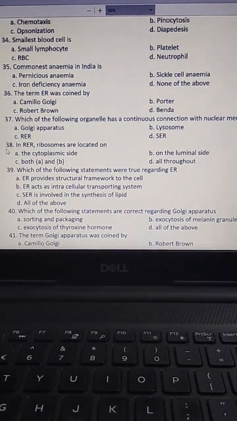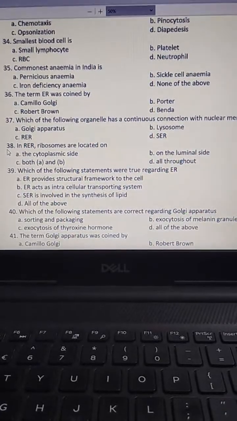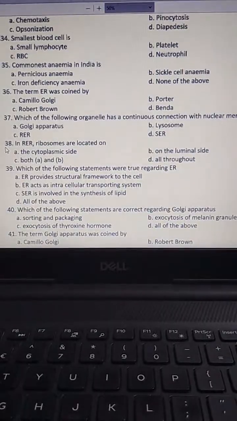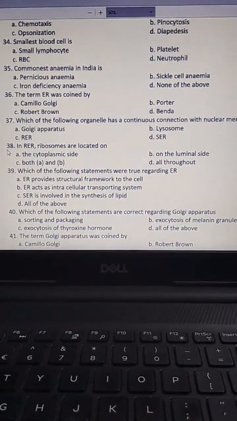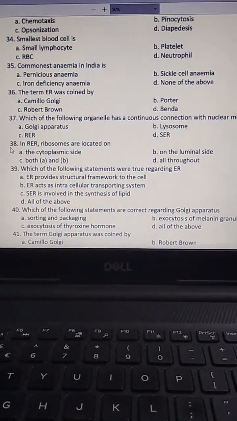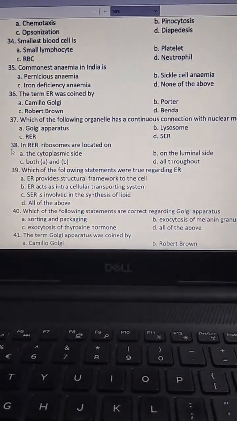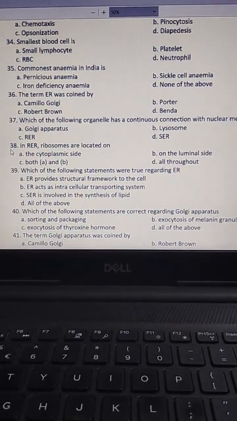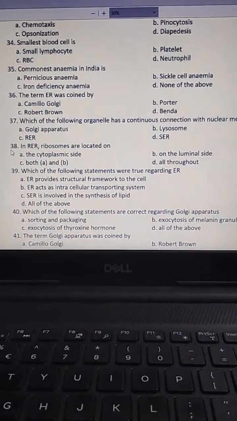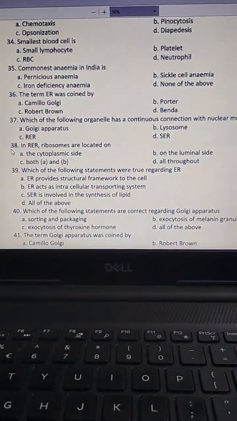The term endoplasmic reticulum was coined by Camillo Golgi, Porter, Robert Brown, Benda. The answer is B, Porter.